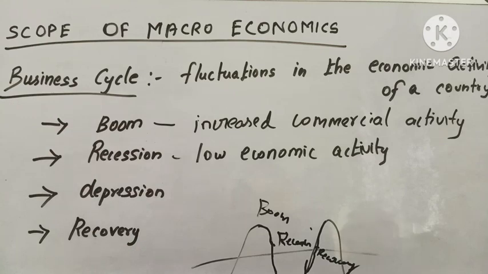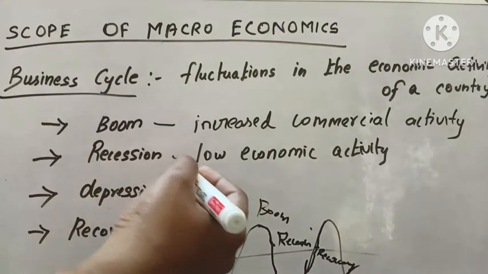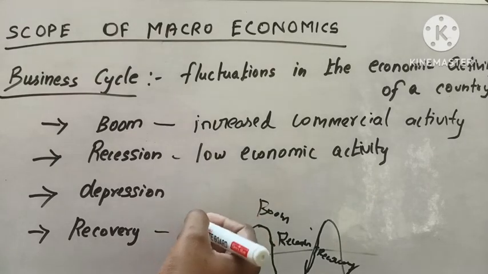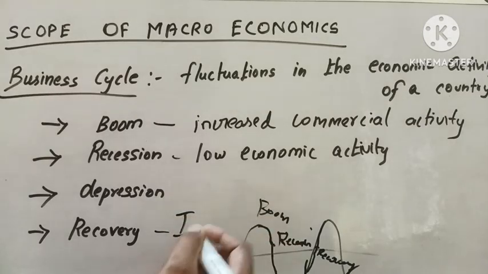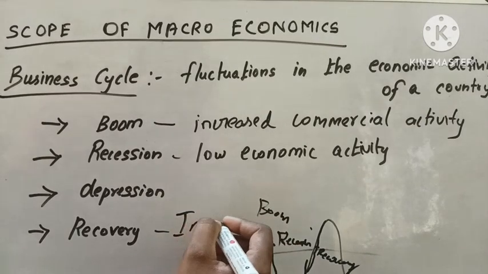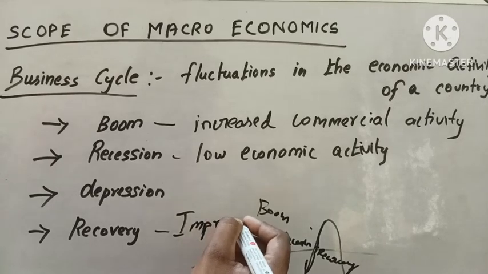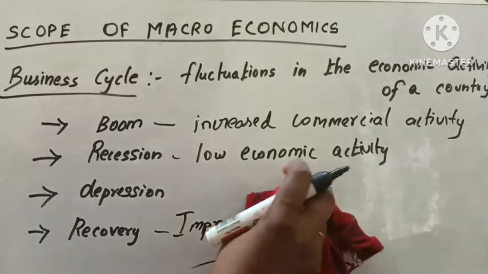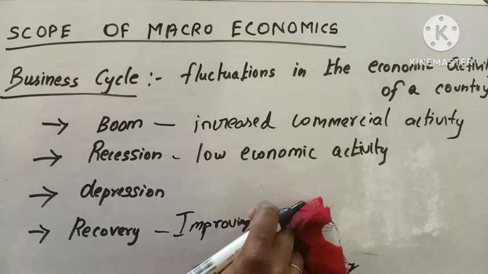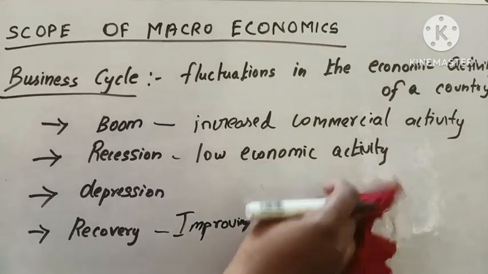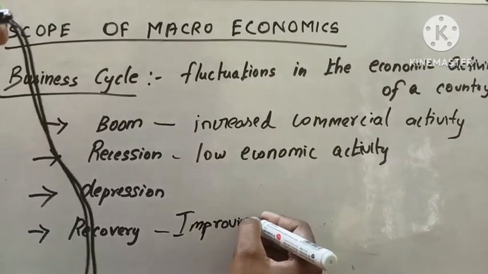Okay, so in the recovery period, the economic activity gets improving. So in the recovery period, the economic activity gets improving.